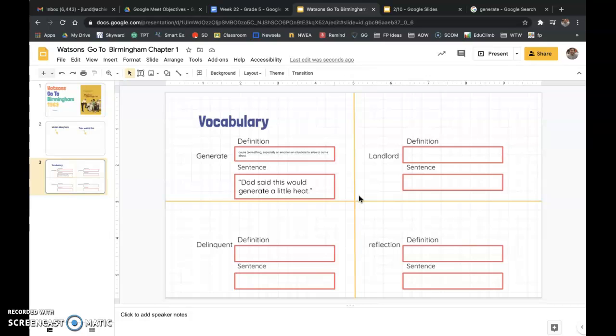Okay, so that is what you're going to do for the rest of these here: delinquent, landlord, and reflection. When you have finished those, you're all good for today. Make sure you've listened to the reading, and that's all we're going to do for today.